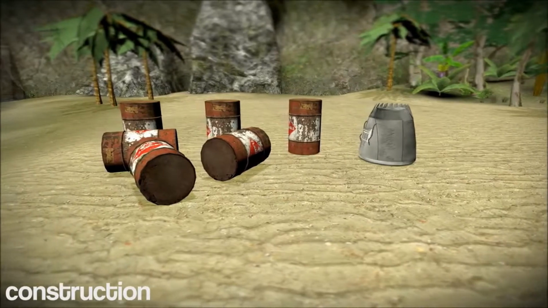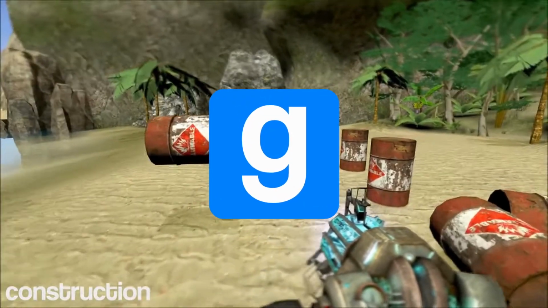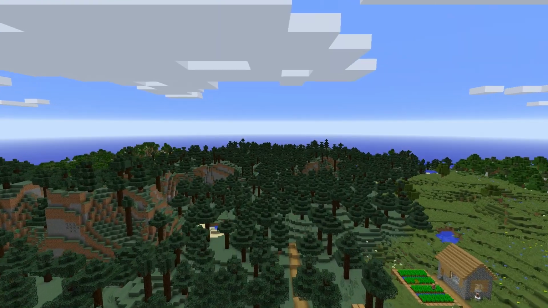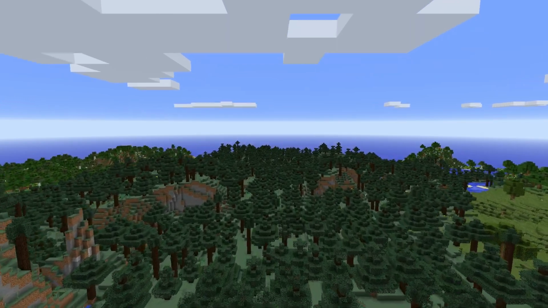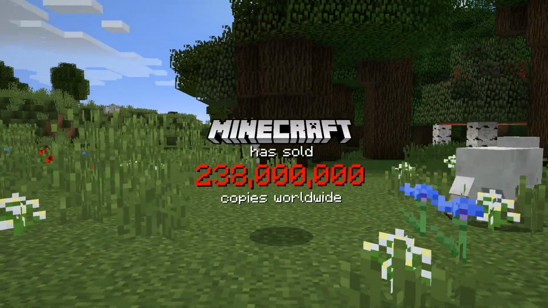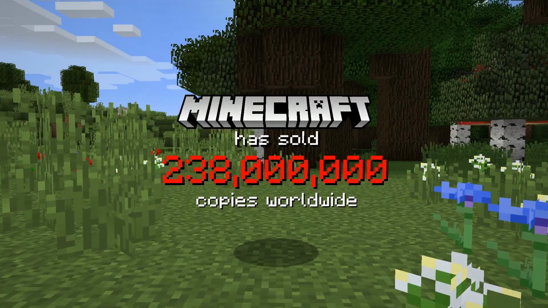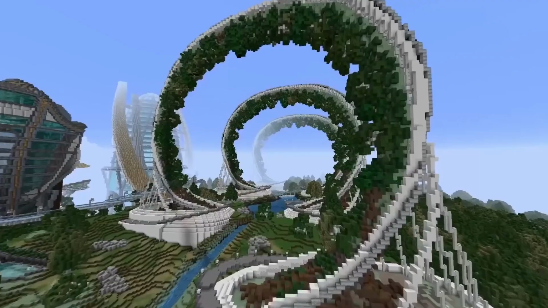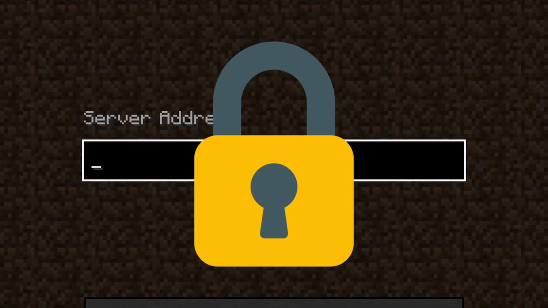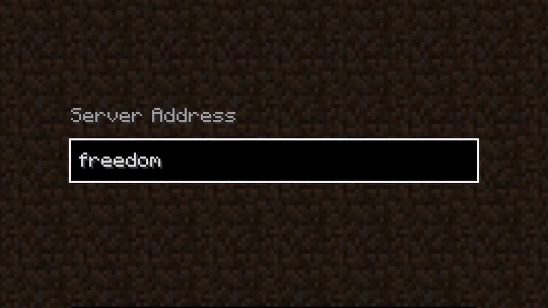Why didn't they do it in, I don't know, Garry's Mod or any other open world game? Well, there are a few really important reasons why they would do it in Minecraft. For starters, Minecraft is one of the top-selling games around the world. There are unlimited possibilities in what you can build, and you can connect to unrestricted servers outside the internet.